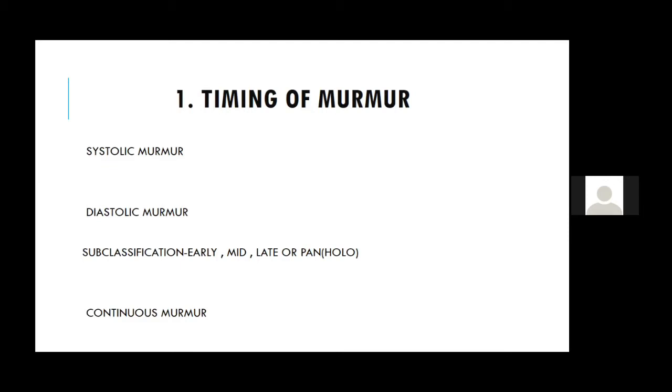Now, the next classification is the continuous murmur. We know the continuous murmurs are heard both during systole and diastole, and they encompass the second heart sound. You may not be able to hear the second heart sound because the murmur encases the second heart sound in itself. So that is a continuous murmur.